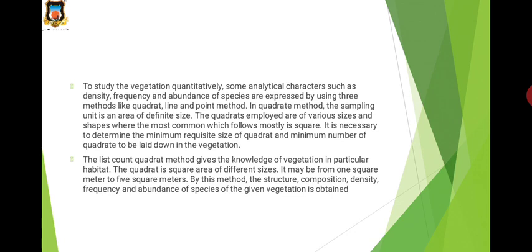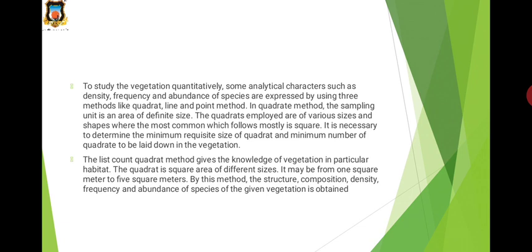So the first one is the quadrat method. In the quadrat method, the sampling unit is an area of defined size. A quadrat is a square sample area of different sizes marked in the plant community for the purpose of vegetation studies.